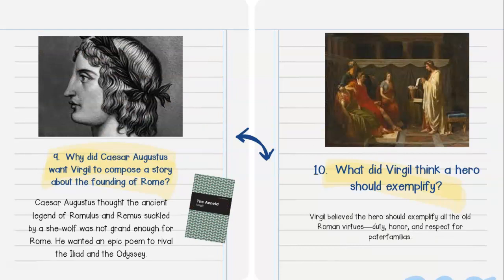Question number 9. Why did Caesar Augustus want Virgil to compose a story about the founding of Rome? Caesar Augustus thought the ancient legend of Romulus and Remus suckled by a she-wolf was not grand enough for Rome. He wanted an epic poem to rival the Iliad and the Odyssey. And if you remember correctly, Homer is the one who wrote the Iliad and the Odyssey. Question number 10. What did Virgil think a hero should exemplify? Virgil believed the hero should exemplify all the old Roman virtues: duty, honor, and respect for paterfamilias.